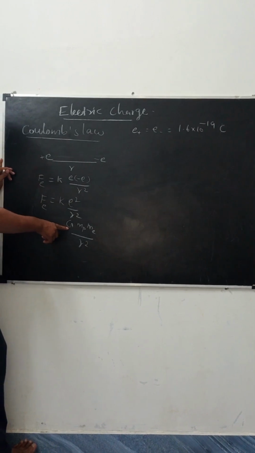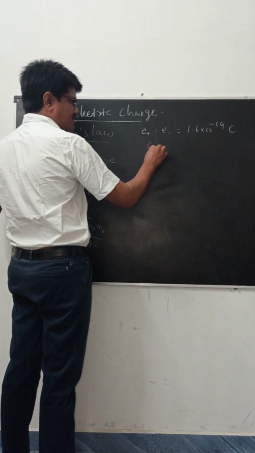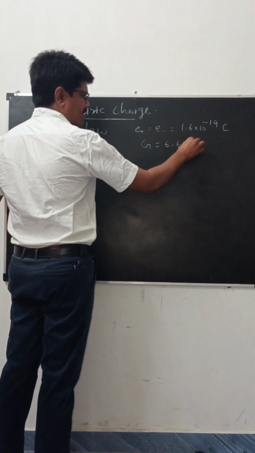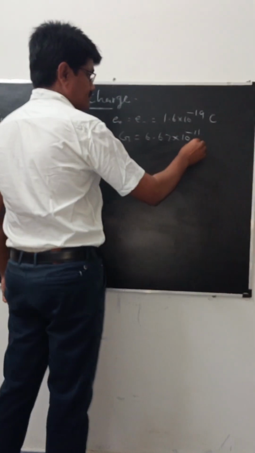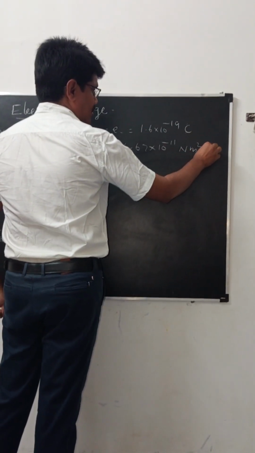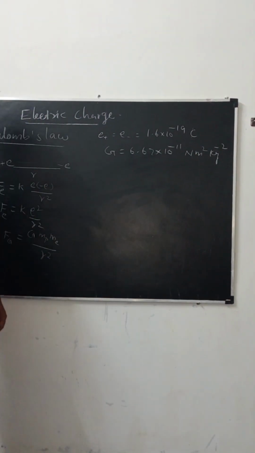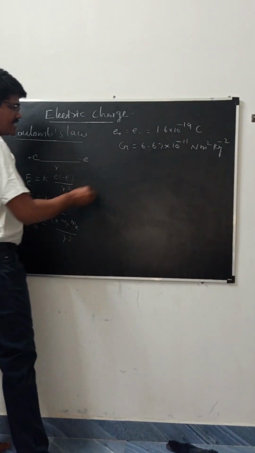Here capital G is the gravitational constant. The value of the gravitational constant is 6.67 into 10 power minus 11 Newton meter square kilogram power minus 2. That is the gravitational constant value. And this is K.